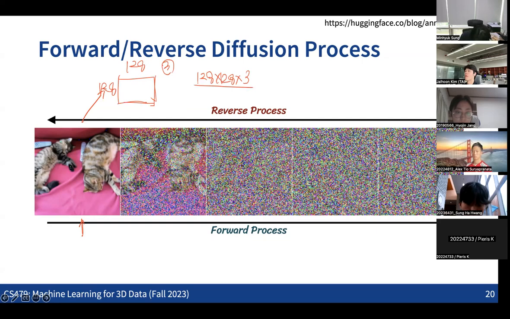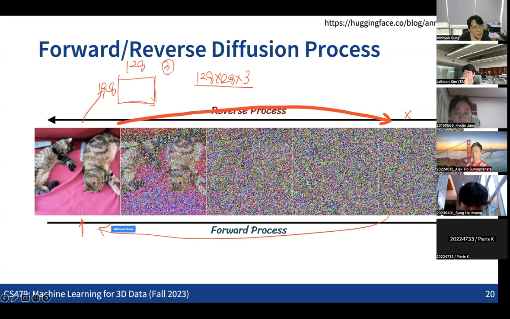And so we are getting this kind of sequence of images every time we perturb with the noise. And then we are getting some kind of sample of the unit Gaussian. And then we are going back to the original image by running the reverse process. So that's basically what we are going to do. Is this clear? Any questions on this?